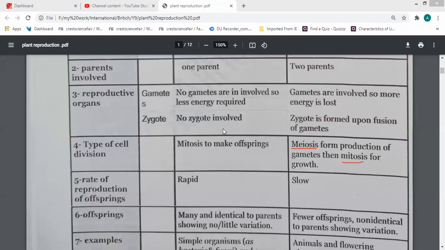Most of the cells, I say. Sex cells? Body cells, yes.